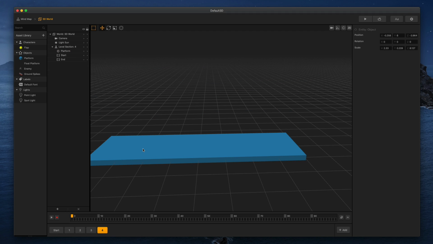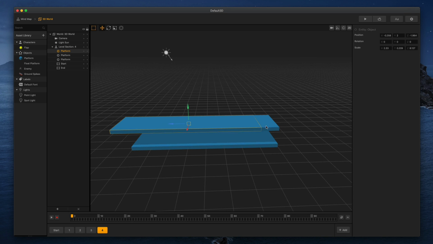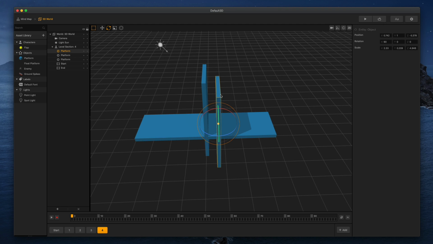You can duplicate with W, which will go up, A, which will go to your left, or D, which goes to your right, or S, which goes down, all right? But I just needed 1 copy, so I just did W real quick. Now, what I'm going to do is shrink this guy a little bit, and then we're going to rotate him with this rotate one here. And let's see if we can make a little bit. You know what? We're going to go halfway. And sometimes the easiest way is just to dial it in like that. And then let's go ahead and push this guy out to the right.